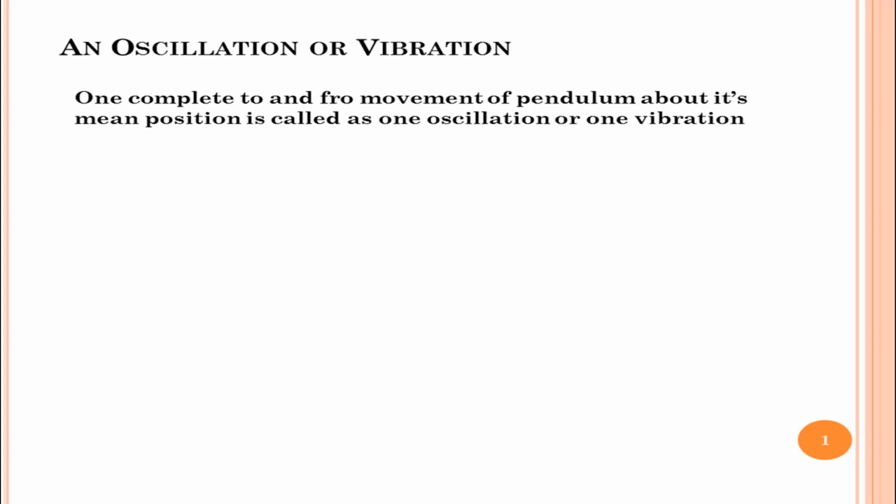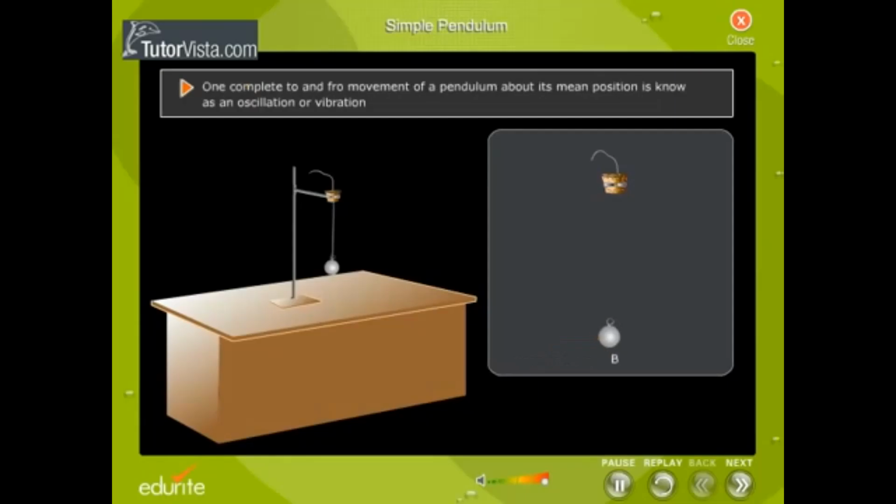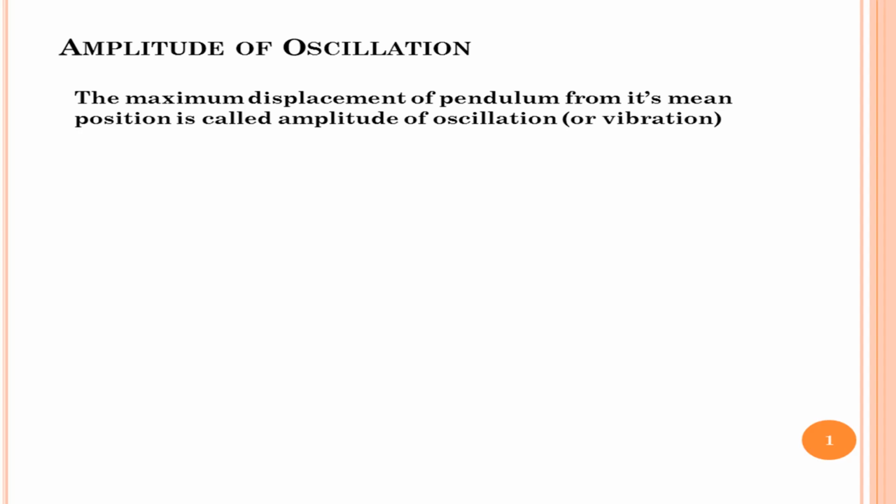One complete to and fro movement of the pendulum about its mean position is known as one oscillation or one vibration. That is, the movement of the bob from B to A, then A to C, and again from C to B is called one oscillation or one vibration. Next terminology is the amplitude of vibration or oscillation.